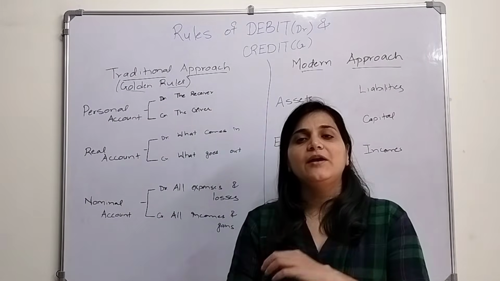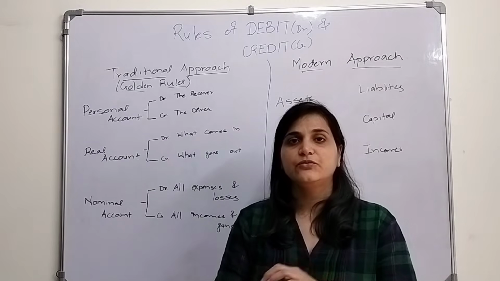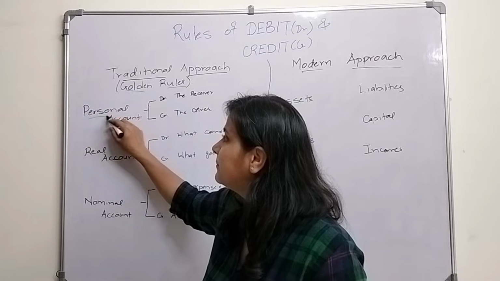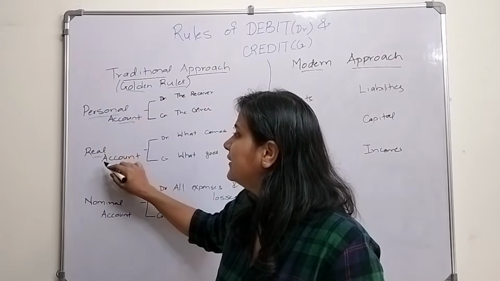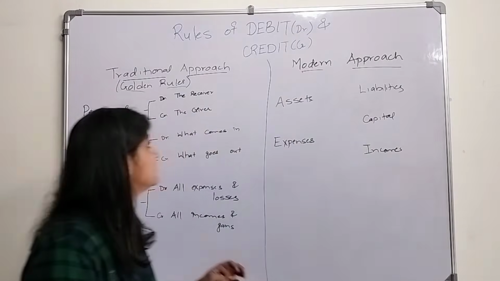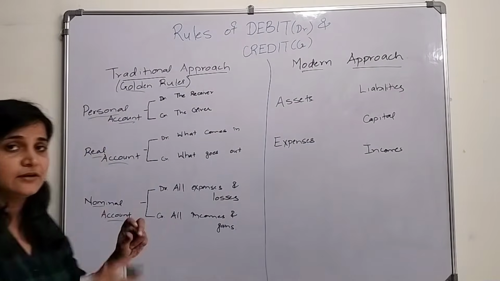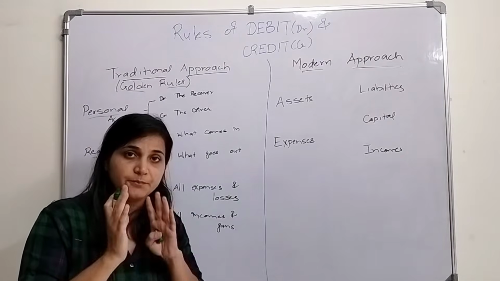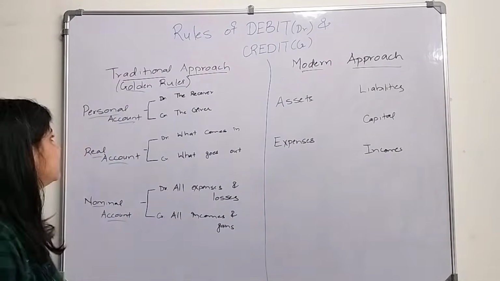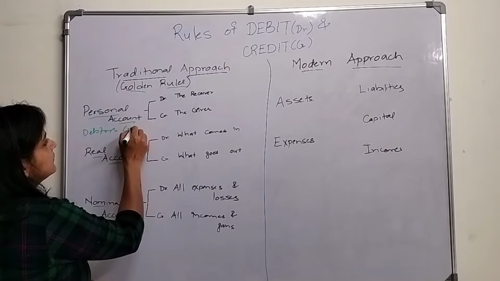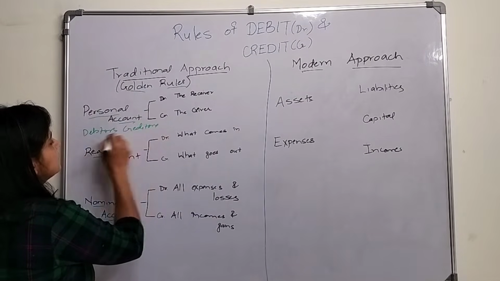Okay. Now whatever transactions, whatever events are happening, they will either affect the personal account, real account, or nominal account. Now, when I say personal account, it relates to a particular person. That person could be my debtors, my creditors, or my investors.